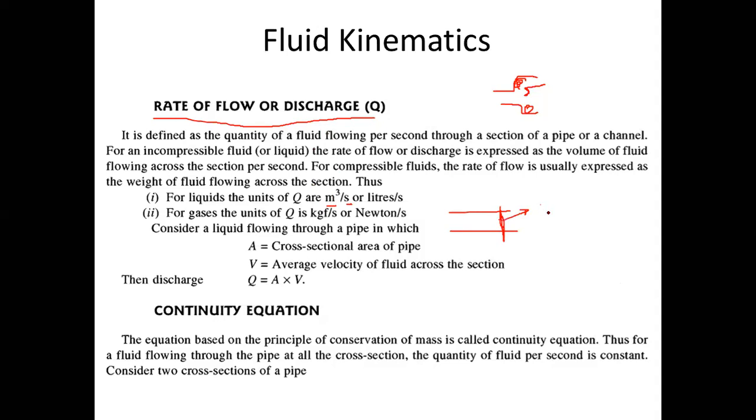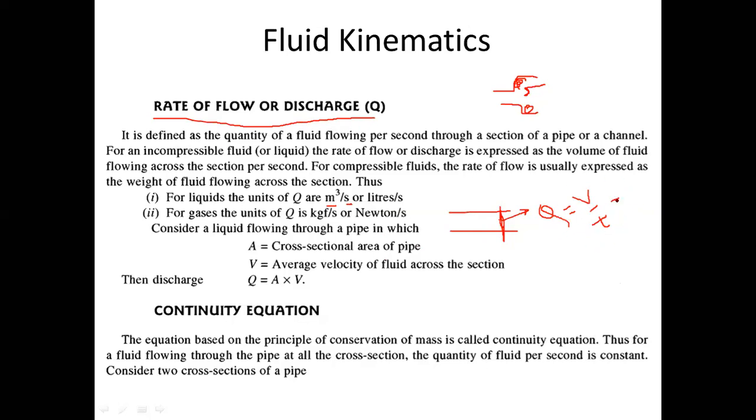Q will be discharge, meaning how much volume per second is flowing through this cross section. That is called discharge. Okay, so the definition of discharge should be clear. This discharge, in terms of volume, is also called volume flow rate. Either you can call it discharge or you can call it volume flow rate.